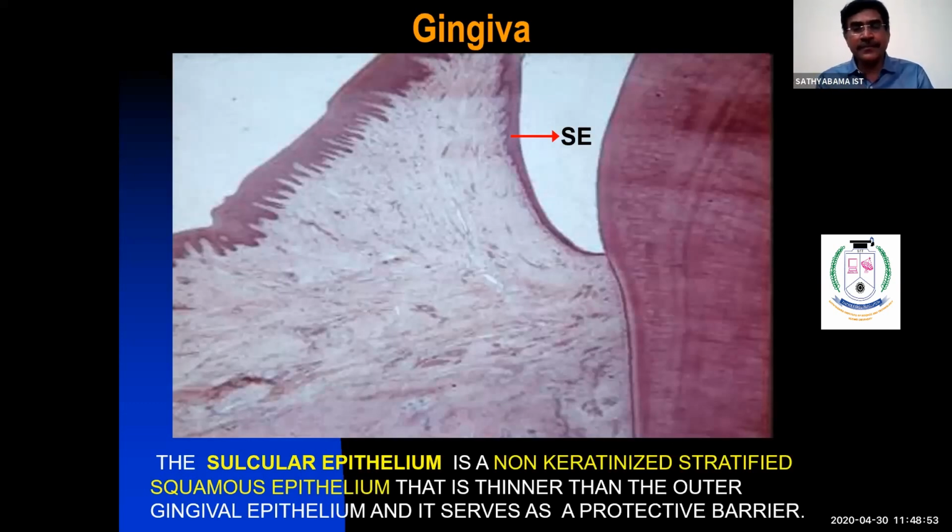We should also write about stratum spinosum, how the cells look. Stratum spinosum absent. Stratum intermedium. Stratum superficiale. So sulcular epithelium is non-keratinized stratified squamous epithelium, thinner when compared to the outer layer. This is the outer layer of gingiva, this is the inner layer of gingiva. The outer layer of gingiva is keratinized stratified squamous epithelium. One of the main functions of the sulcular epithelium is protective in nature. It protects against microbial insult.